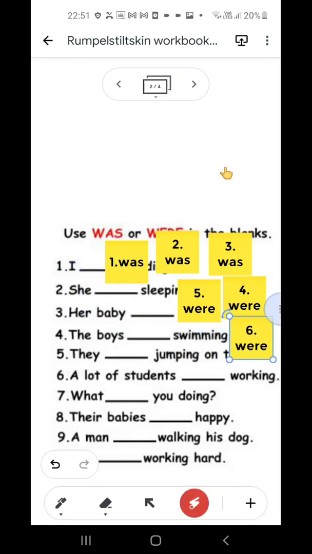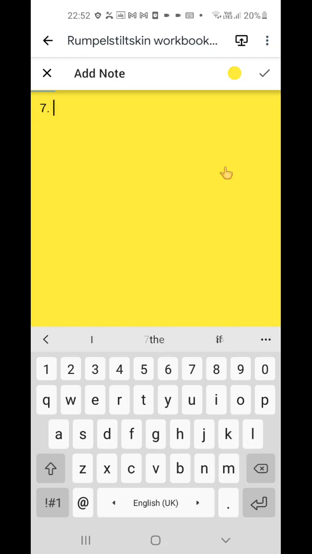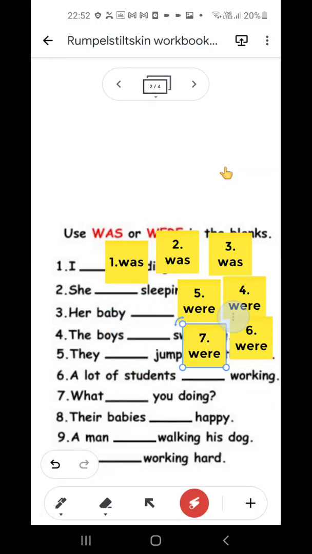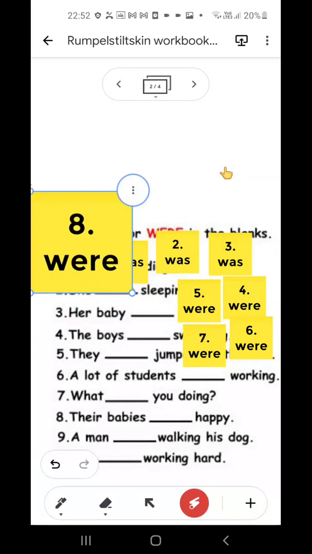Right. So number 7 is what dash you doing? Was you doing or were you doing? What were you doing? Because you is plural. Number 8 is their babies dash happy. Their babies, plural. Again, number 8 is their babies were happy.